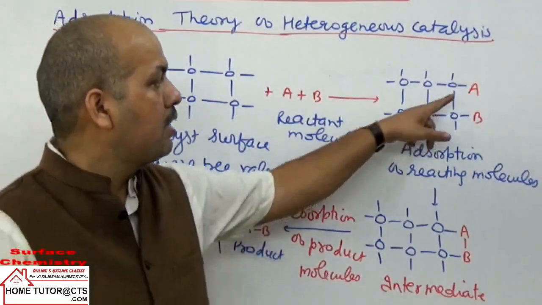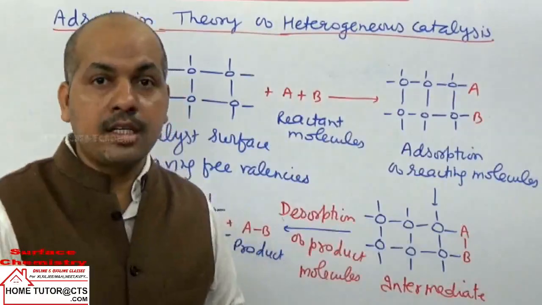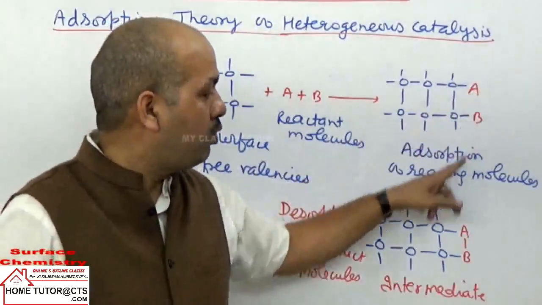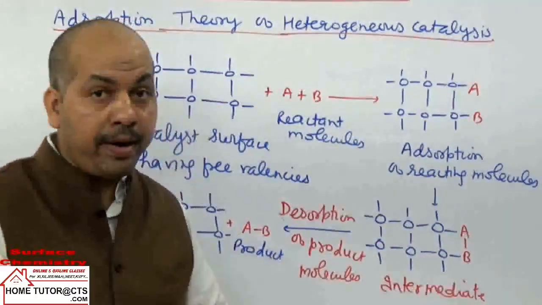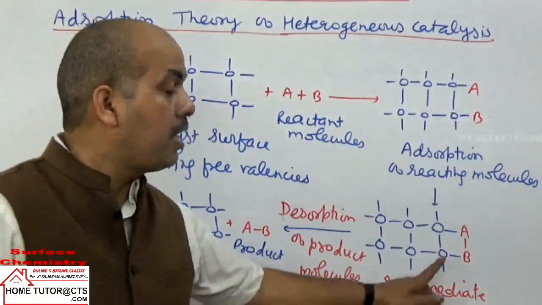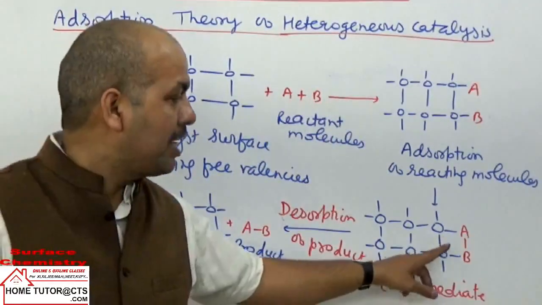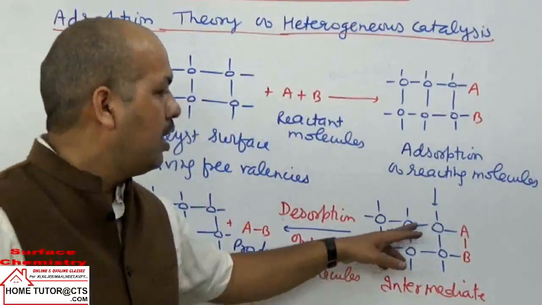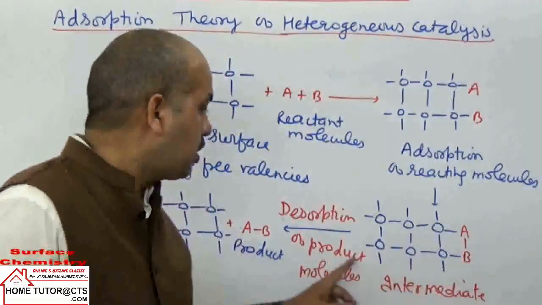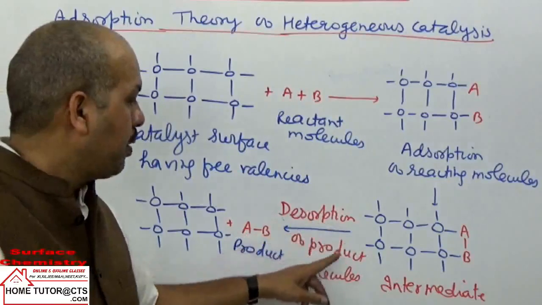And then the reacting molecules start reacting, they form new chemical bonds, but they do not depart. They form one intermediate which has lower activation energy for the reaction to happen, and then after they form product, this product undergoes desorption.